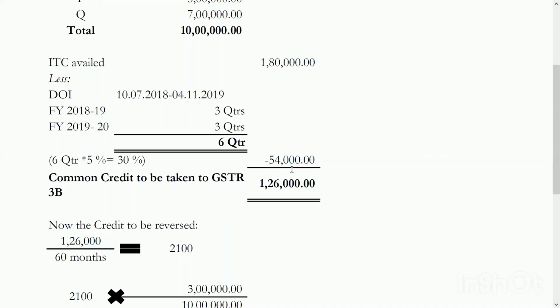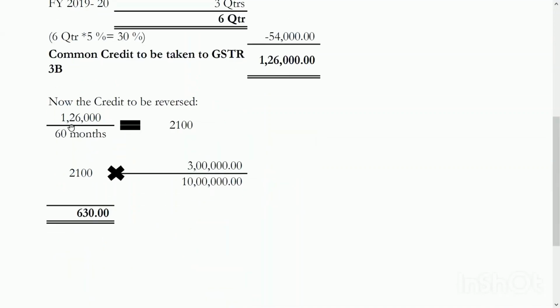So 1,80,000 minus 54,000 gives you 1,26,000, which is the common credit to be taken to GSTR 3B. Now the credit to be reversed is 1,26,000 divided by 60 months, 2,100. 2,100 into exempted supply divided by total turnover gives you 630 rupees.